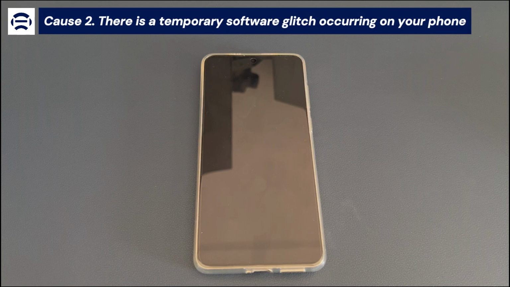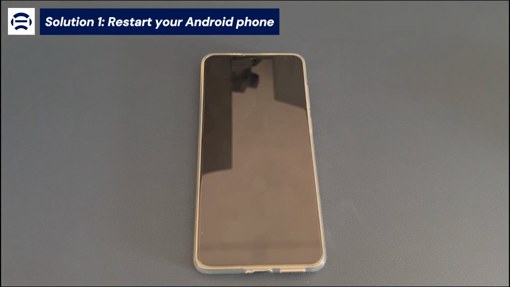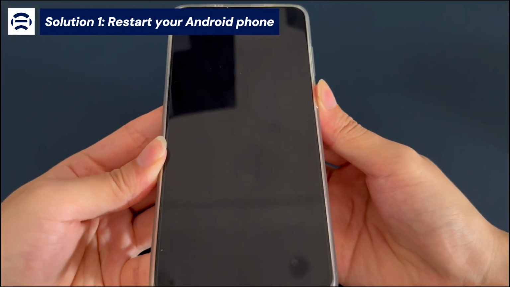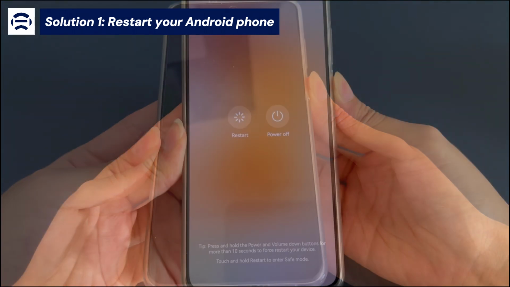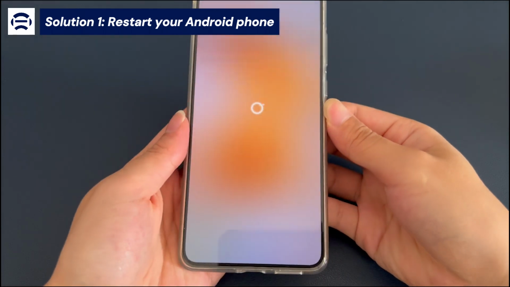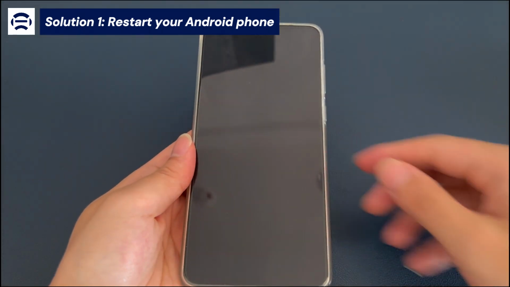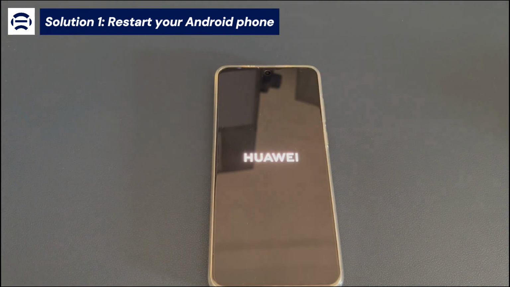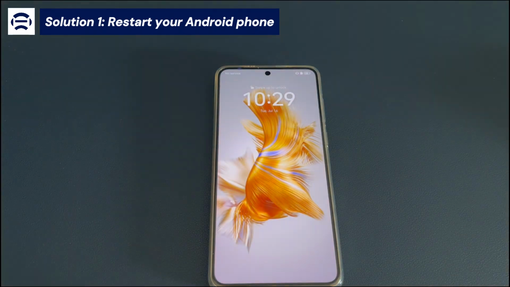Cause 2. There is a temporary software glitch occurring on your phone. There are 2 solutions to fix it. 1. Restart your Android phone. Here's what you need to do. Press and hold the power button. A power off screen will show up. Choose the restart option. Choose the restart option again to confirm. Let your Android boot up and start. It might take a few seconds. When it reaches the lock screen, swipe up to unlock your device and use it again.